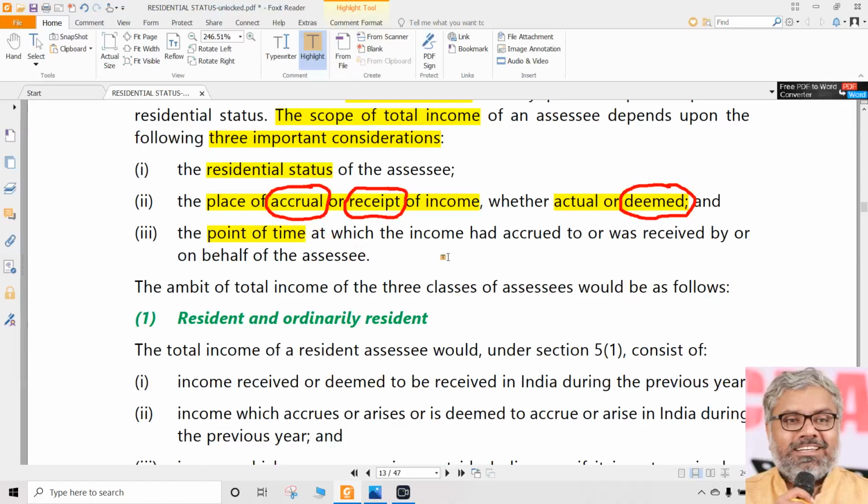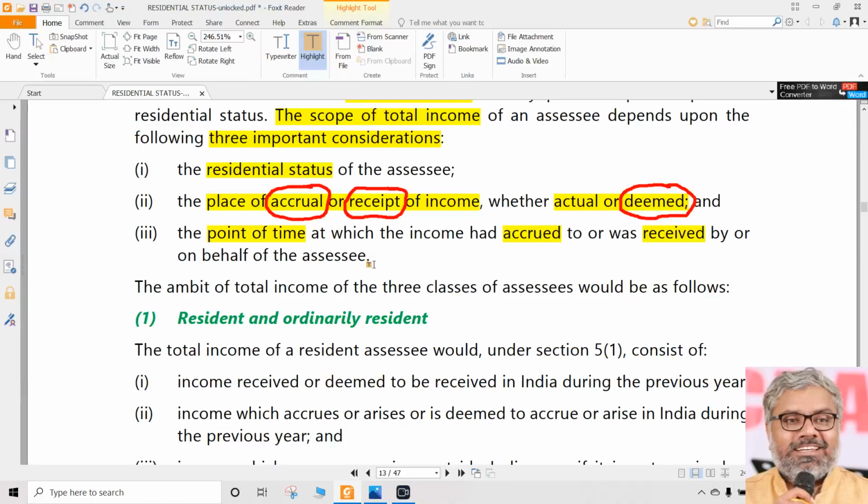In general, we don't have to worry much about it. In general, when the income would have been accrued to the SSE, or when the income would have been received by the SSE, or somebody on behalf of the SSE would have received it or accrued it or earned it, naturally that will be the previous year. So it's not a big deal. Just as a point, it is also important.